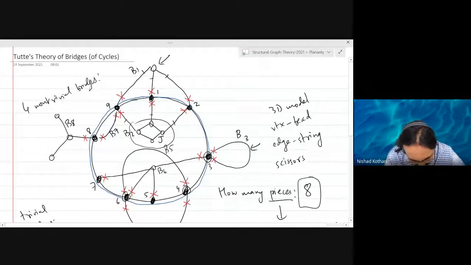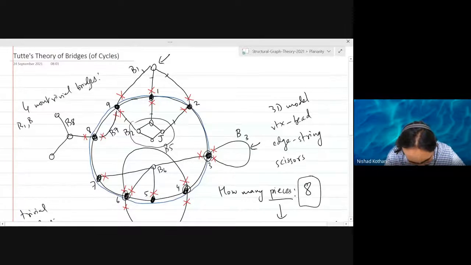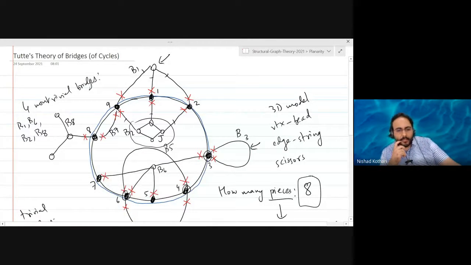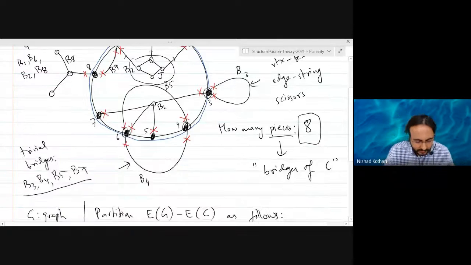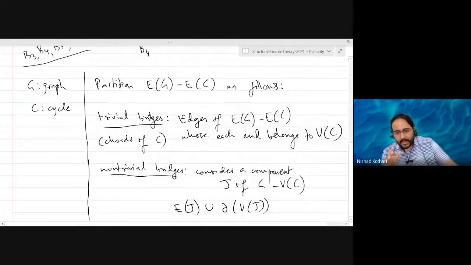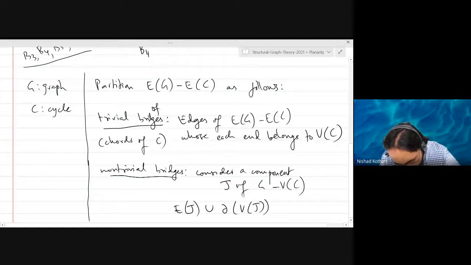They are B1, B6, B2, and B8. So these are the bridges of the cycle, right? Each bridge is a subset of the edges of the graph that are not in the cycle that you have chosen. So when I say bridges, I mean bridges of this cycle.